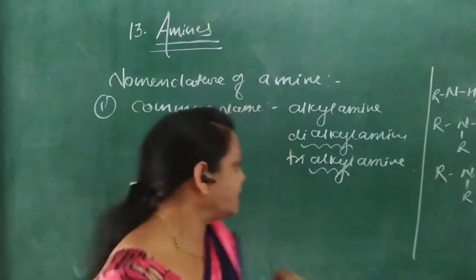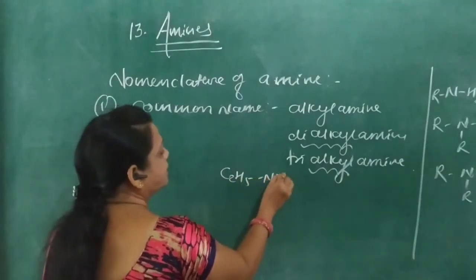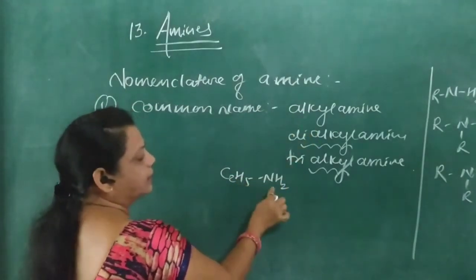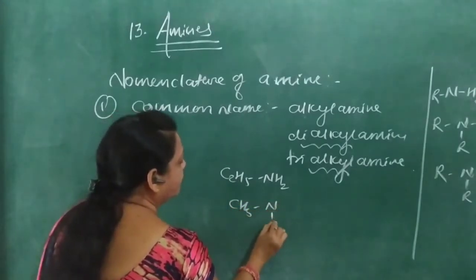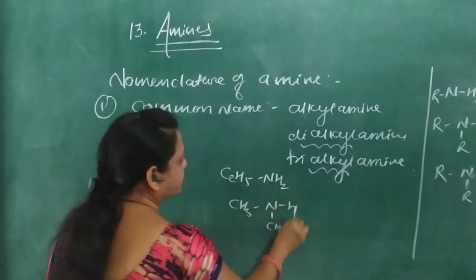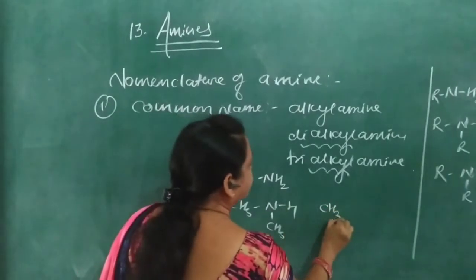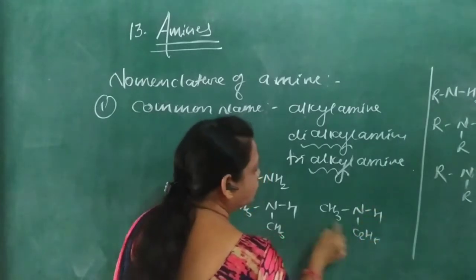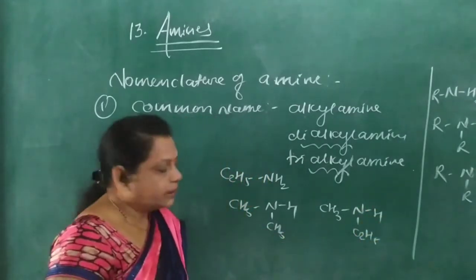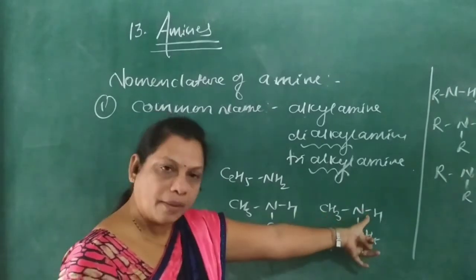For example, C2H5NH2, this is a primary amine, ethylamine. Here CH3 and CH3, this is dimethylamine. Here CH3 and C2H5, now these two alkyl groups are different, then arrange them alphabetically, ethyl methyl amine.